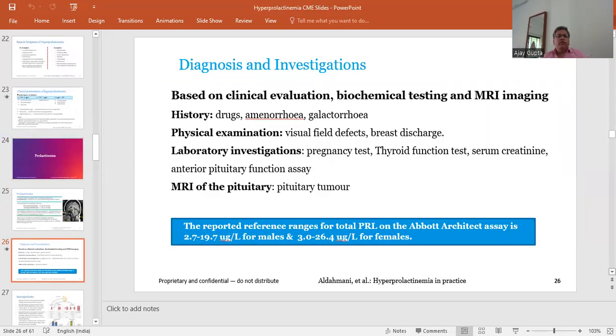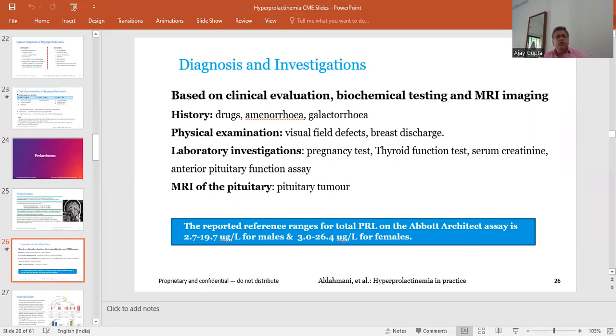Diagnosis and investigation of hyperprolactinemia. Based on clinical evaluation, biochemical testing and MRI imaging, these are the modalities on which we can diagnose that the patient is having a prolactinoma, and the cause of the prolactinoma can be identified. So in history, we should take a proper history of drug intake. We should take a good history of the menstrual cycle, whether the patient is having oligomenorrhea or amenorrhea. A history of galactorrhea should be taken.